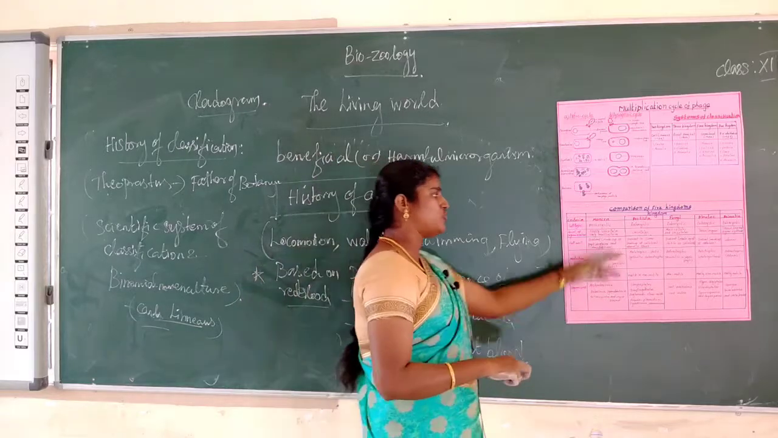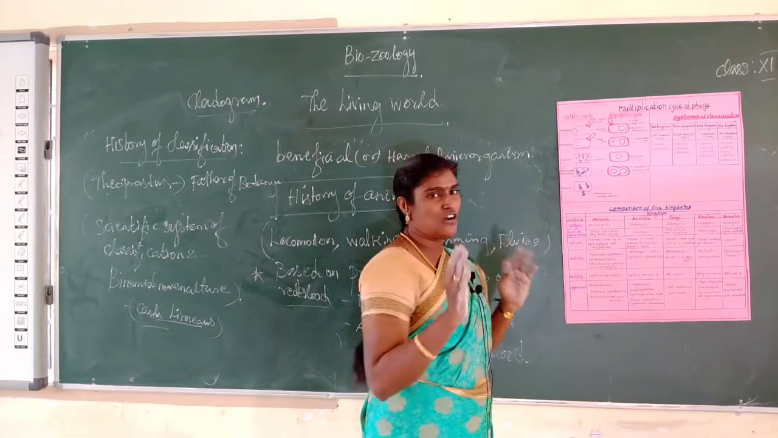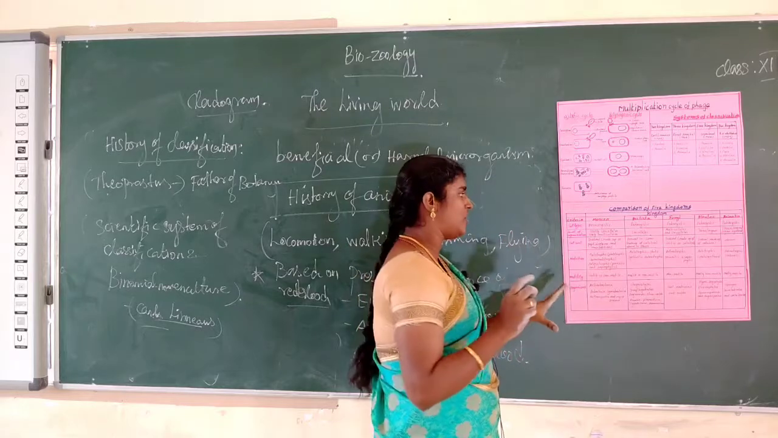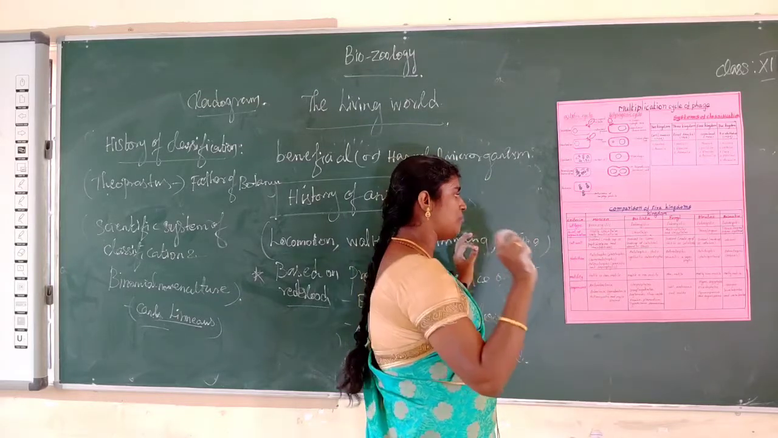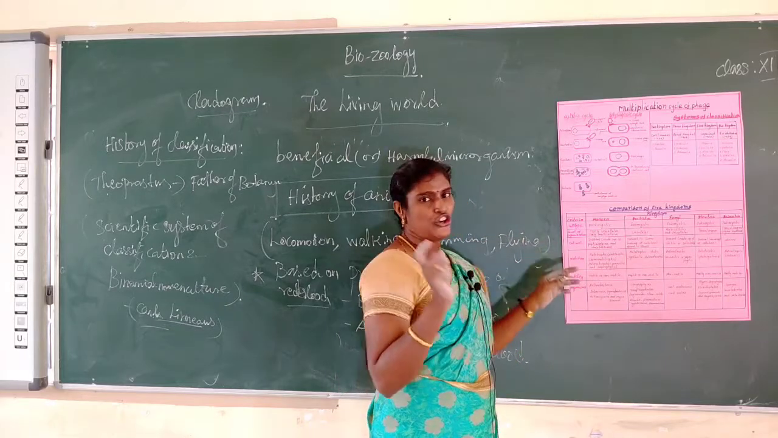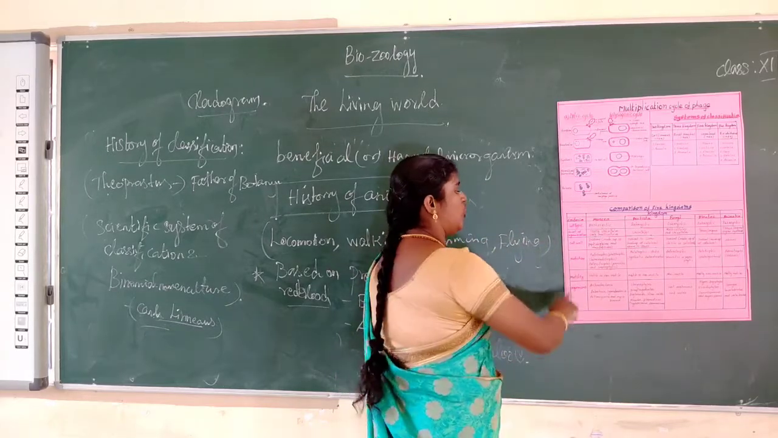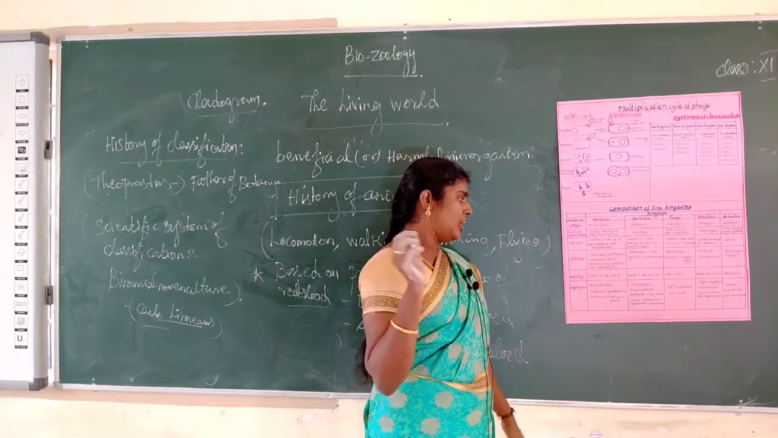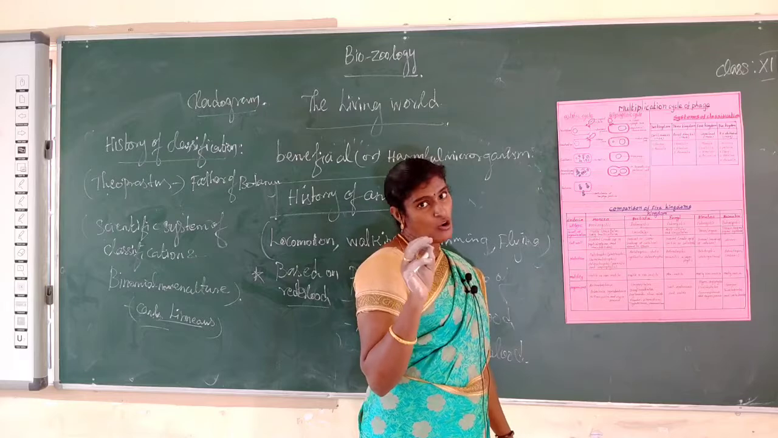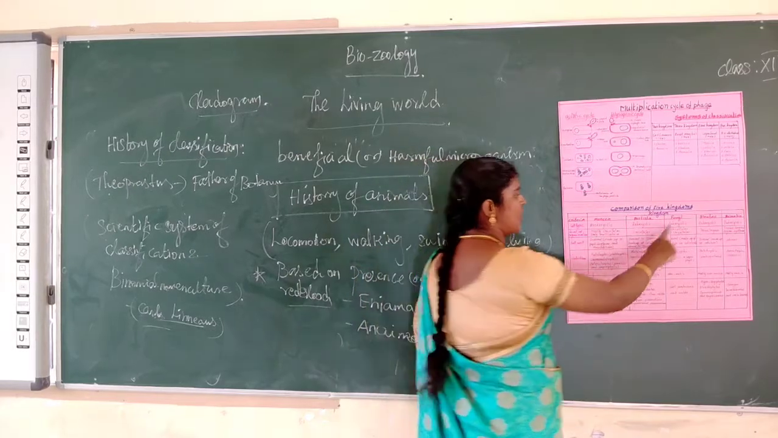Okay. So next one, Protista is a eukaryotic level of organization. This is also unicellular. Next, the cell wall is present in some, made up of cellulose. Okay. Nutrition, autotrophic. The next one, motility: motile or non-motile. Organisms: Euglena, amoeba, plasmodium. Okay. So next one, fungi.